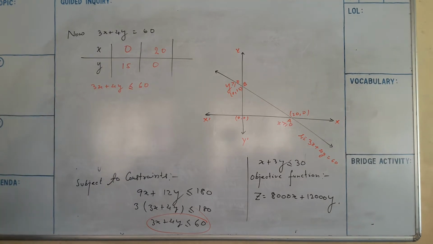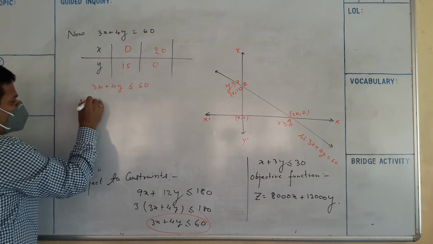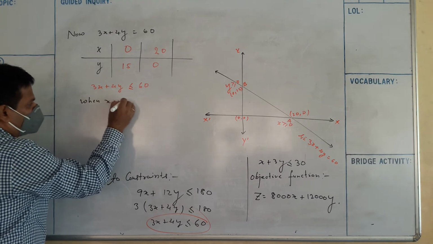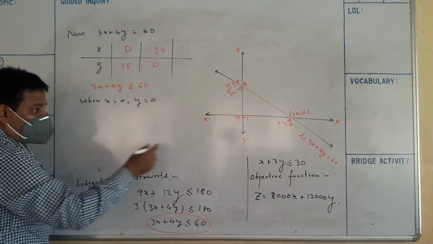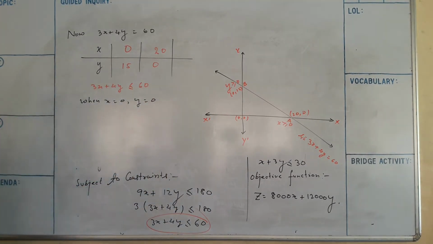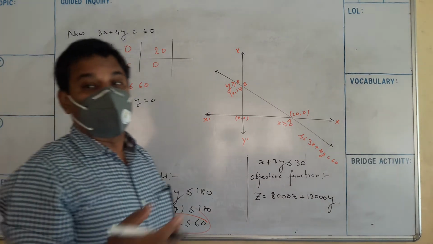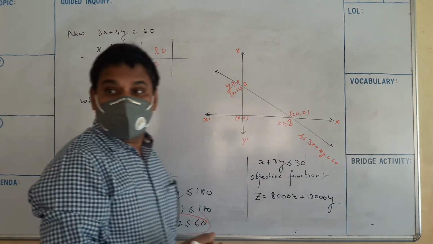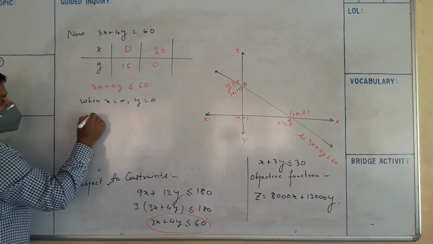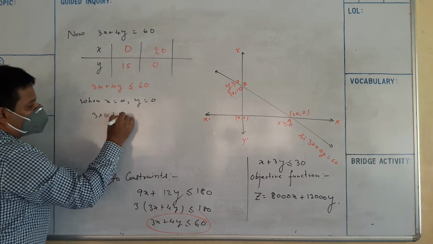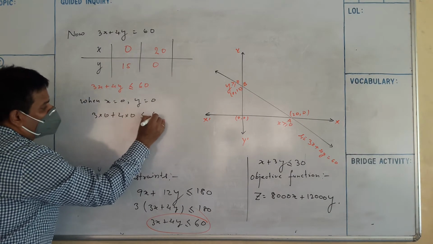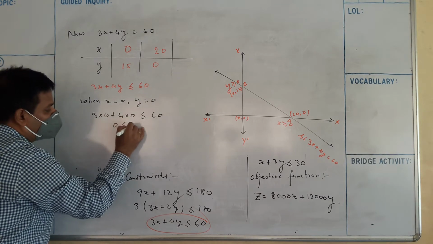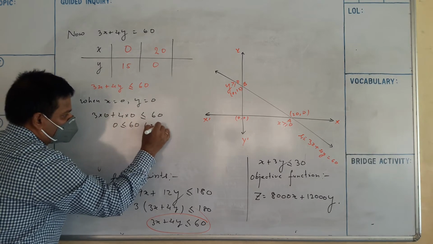Now, I am taking the origin side point, when x equals 0, y equals 0. So see here, x is 0: 3 into 0 plus 4 into 0 is 0, and 0 is less than or equal to 60. It is true.